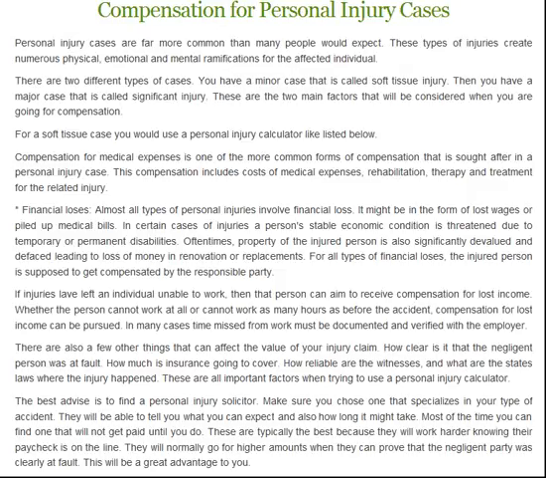They will normally go for higher amounts when they can prove that the negligent party was clearly at fault. This will be a great advantage to you.